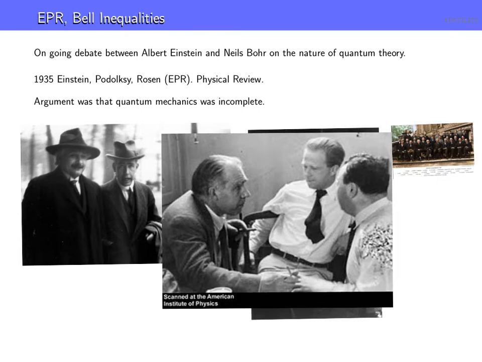So Bohr took a month or so to write a reply. And his reply, in the style of Bohr, was kind of opaque and maybe not so clear, but he gives the traditional defense of quantum theory, essentially saying that quantum mechanics is what it is. It's our best theory of nature. There is nothing beyond it, in the sense that quantum mechanics is inherently random and things do not have a definite state.